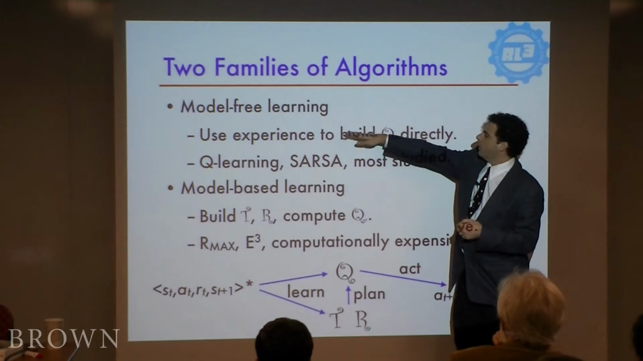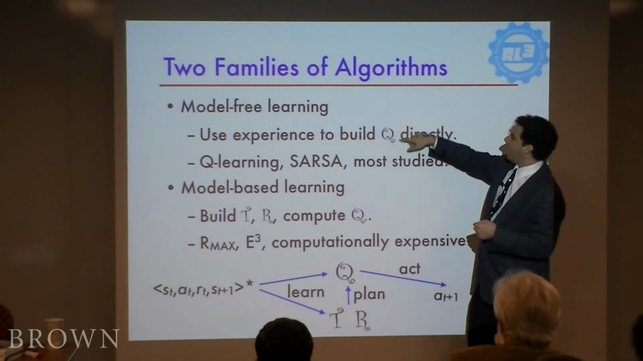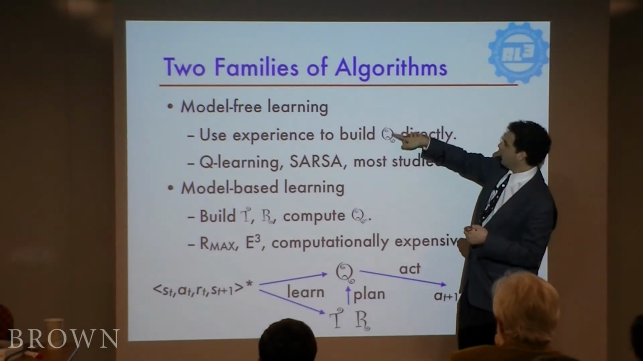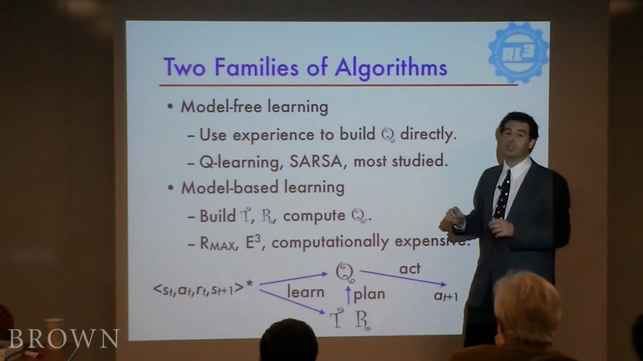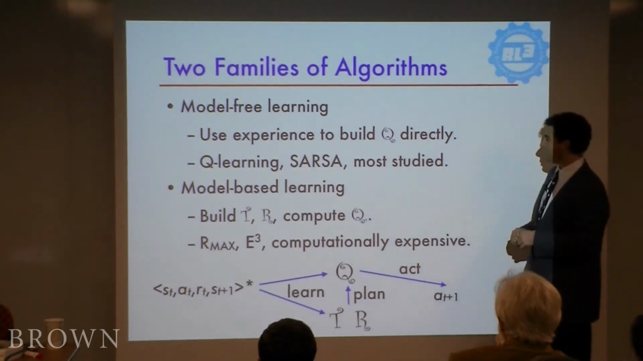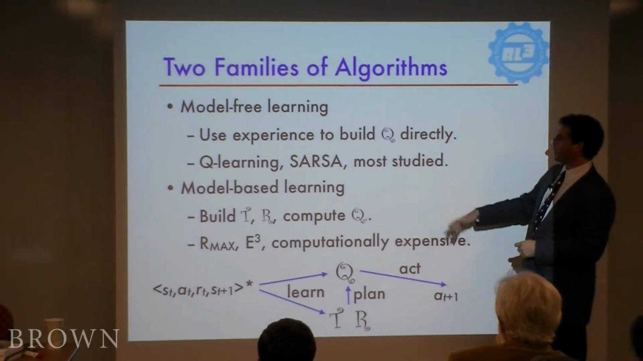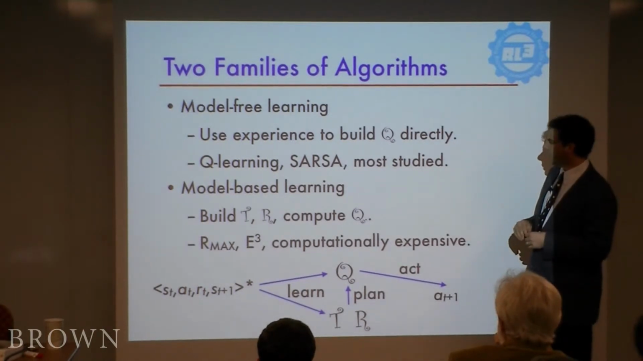In model-free learning, we use our experience directly to estimate this Q function. So it's a cartoon version of Q. It's not the real Q, it's an approximation. It's a caricature. And so there's algorithms like Q-learning and SARSA that are very well studied for doing this.